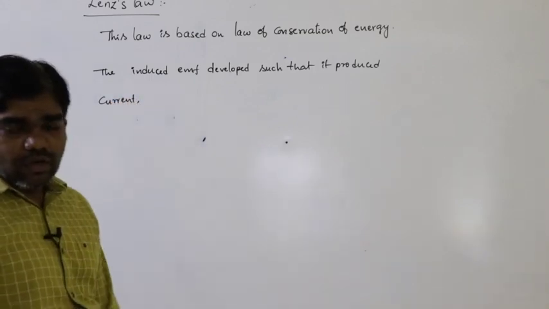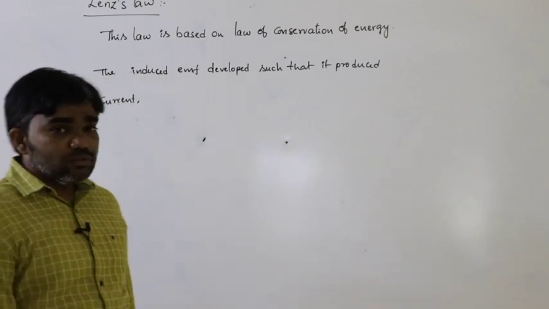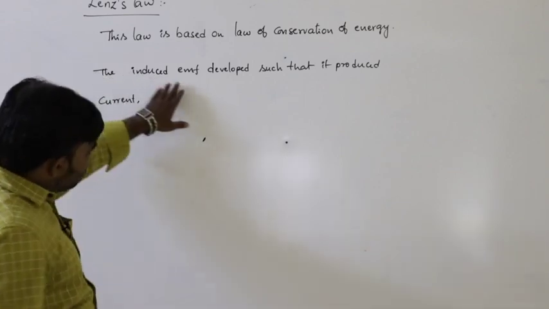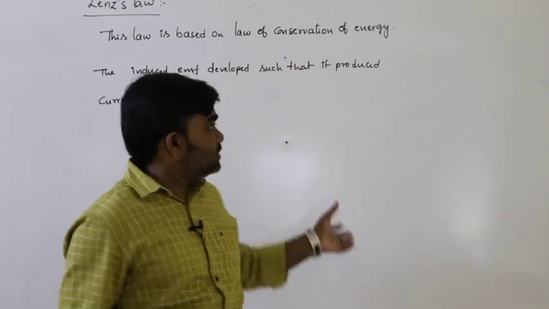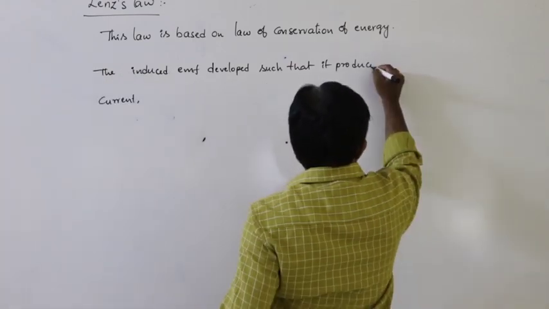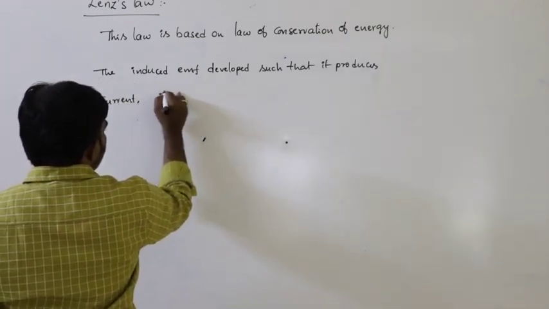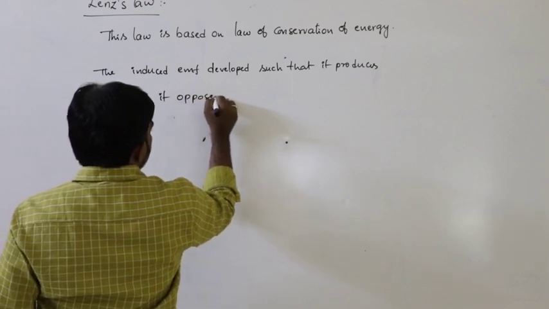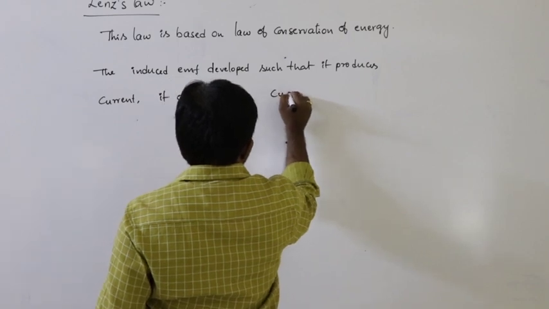So that means according to Faraday's second law, EMF induced in the coil is equals to minus d phi by dt. That is the induced EMF developed, a certain amount of EMF such that it produces current, and it opposes the cause.